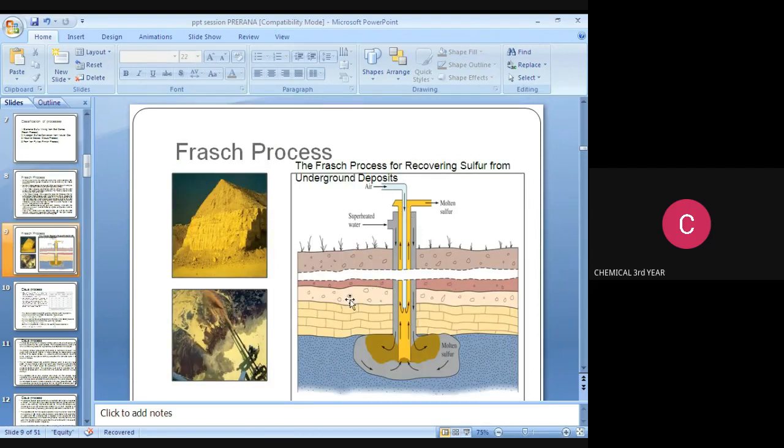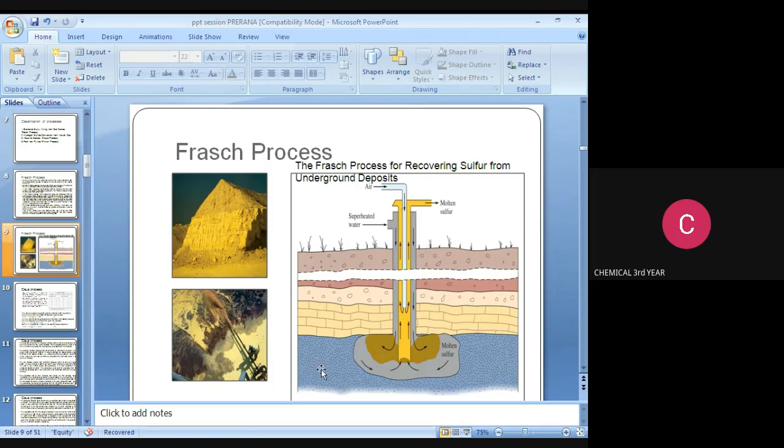This is the diagram. There are three tubes injected into the underground. The yellow color shows the molten sulfur. In the outermost tube, we are introducing superheated water, 165 degrees Celsius, and in the innermost tube, we are introducing air to recover the sulfur from underground to the surface. The yellow color is sulfur.